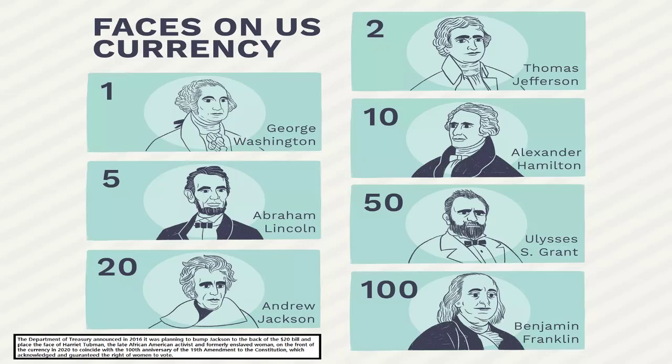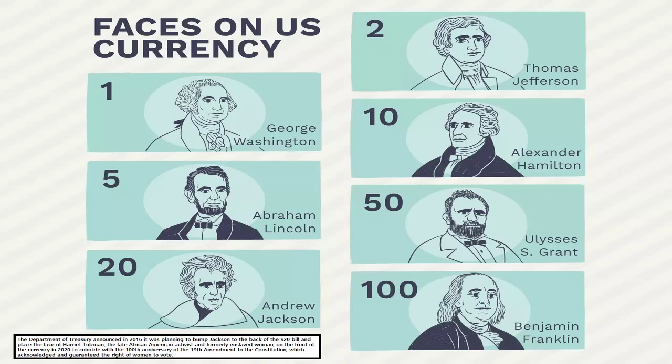The $10 bill, a lot of people don't know this one, but it's fairly common: Alexander Hamilton. He was the Treasury Secretary at that time, back in that 1914 era. And then, of course, the $20 bill, which has had some controversies. Andrew Jackson was a controversial figure during that time. They're thinking of moving it to Harriet Tubman.